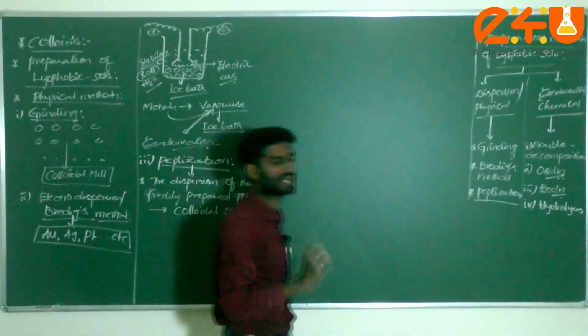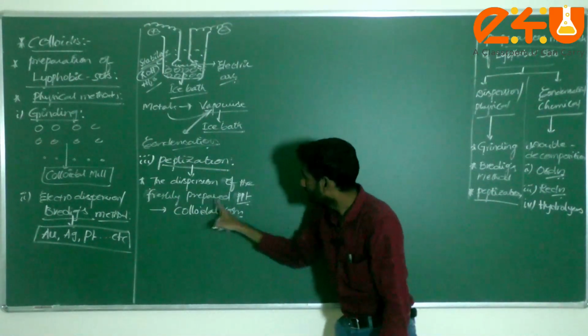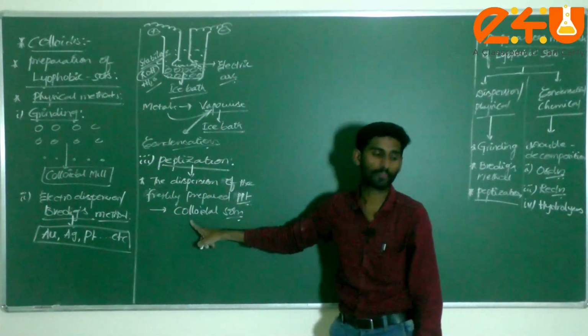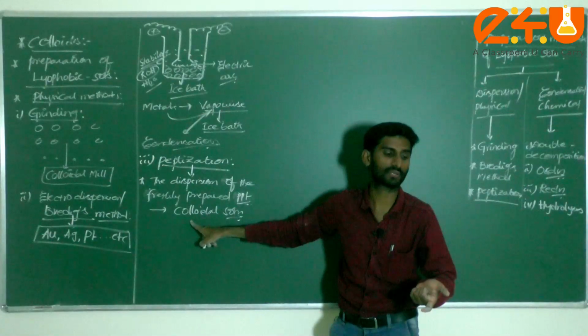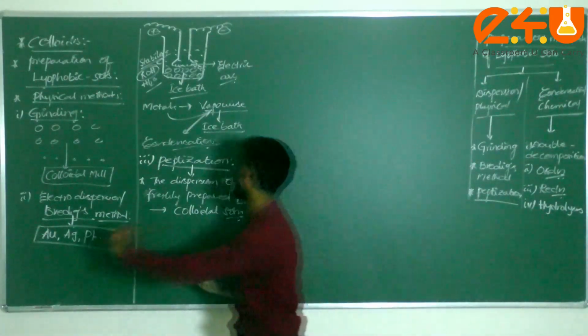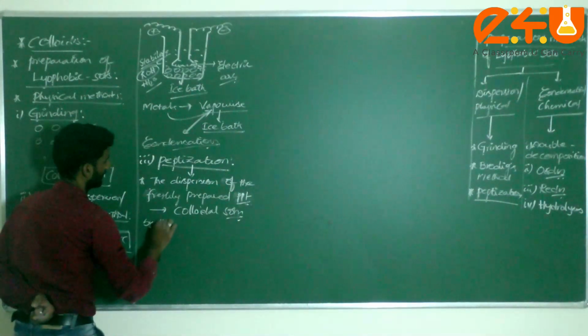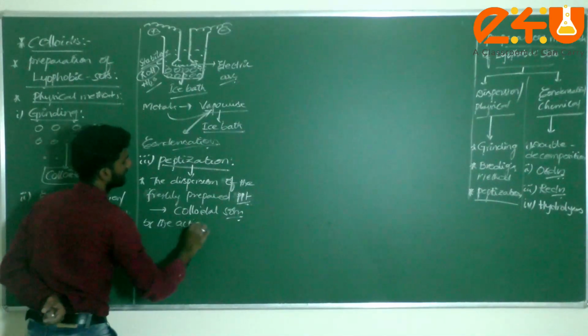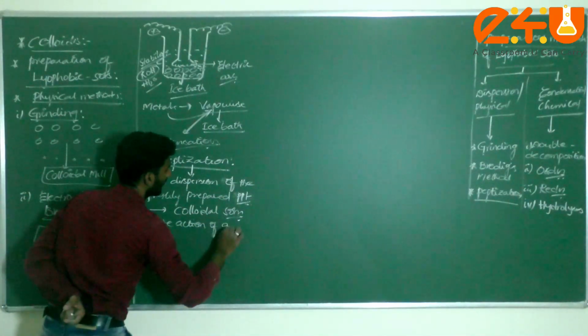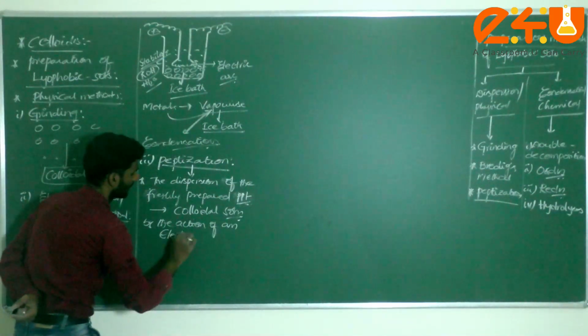Simply remember peptization: a precipitate is converted into a colloidal solution by the action of an electrolyte.